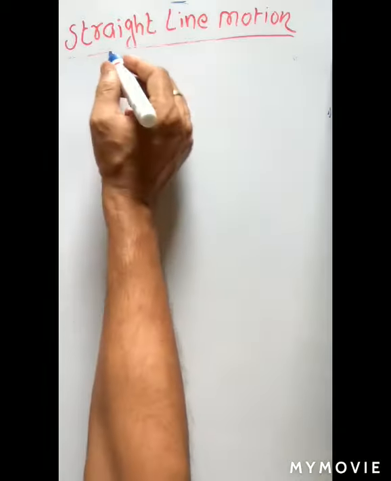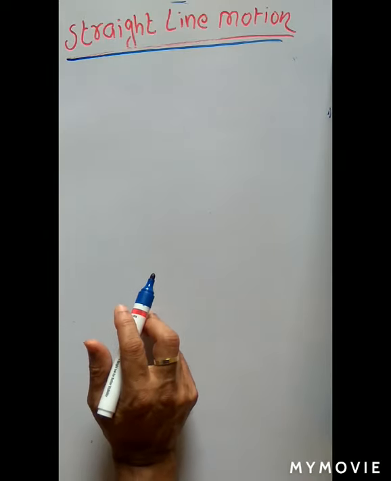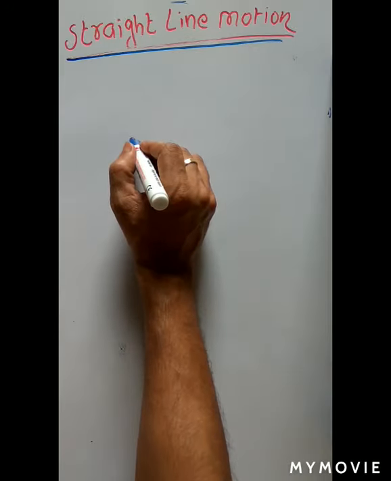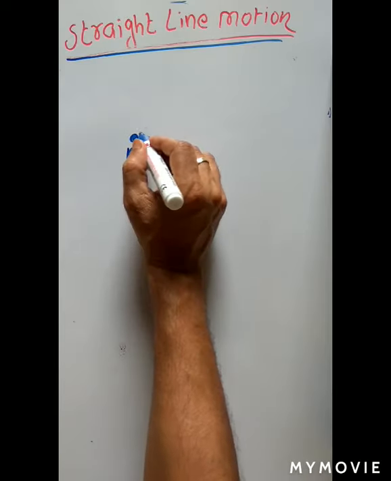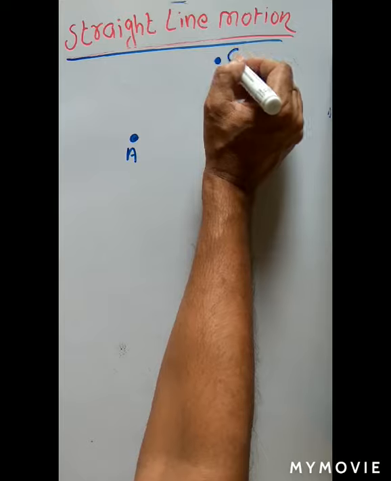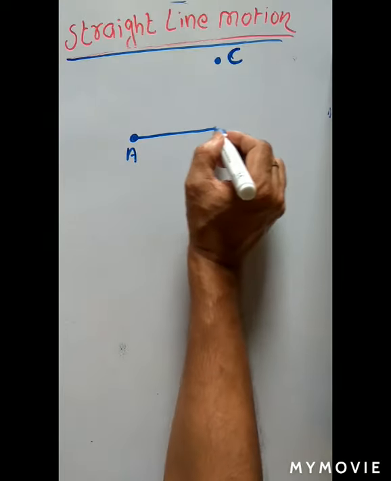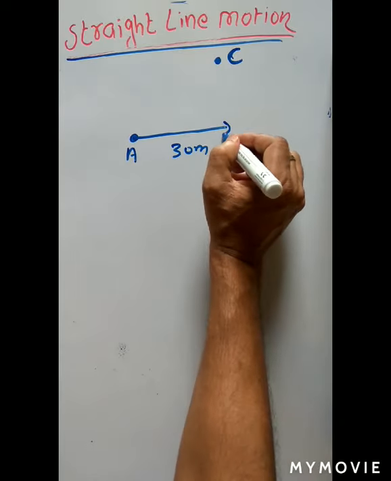Now we'll start straight line motion. Our main topic is now straight line motion. Let us take an example first. Suppose a student moves from point A. He has to go to his uncle's house. First he moves 30 meter due east.